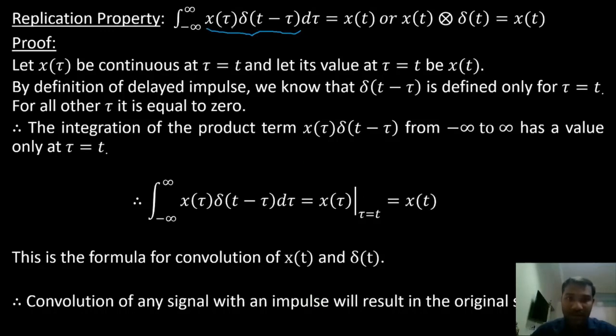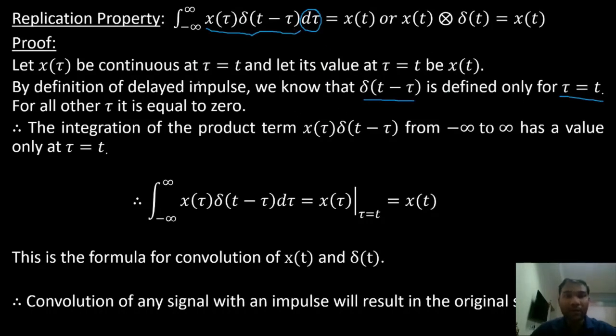We're considering x of tau and delta of t minus tau. Here the independent variable is tau and t is the constant. From the definition of impulse, delta of t minus tau is only defined for t equal to tau, and for all other tau it is 0.